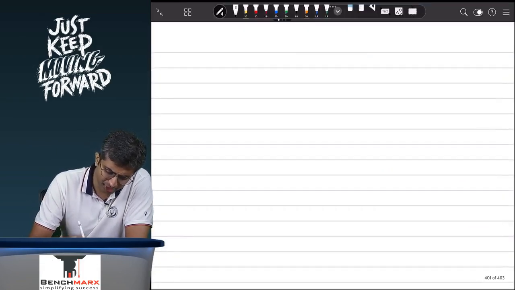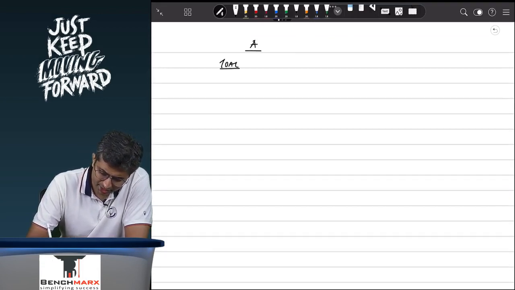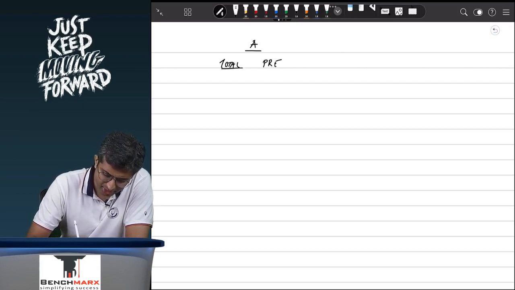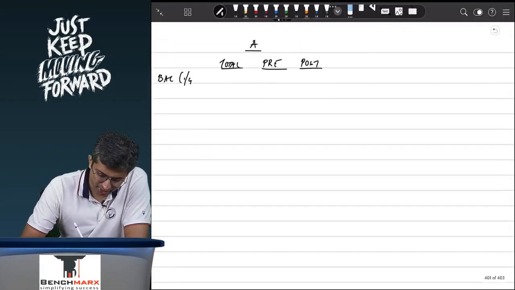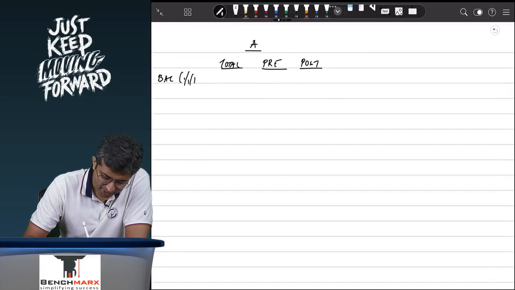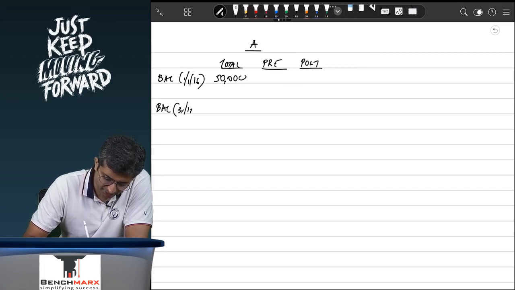So if I were to look at A, my total profits, pre and post, my balance on 1st January 16 is 50,000, and my balance on 31st December 16 is 70,000.